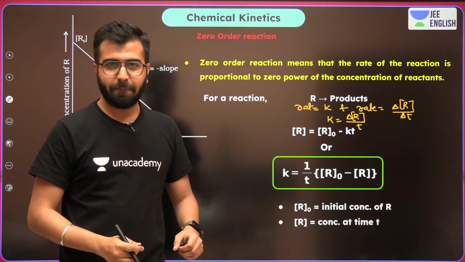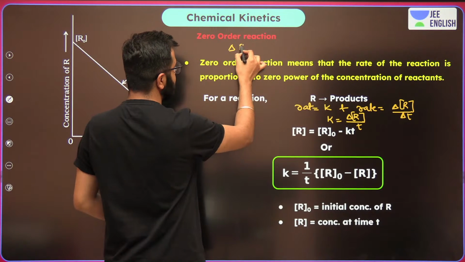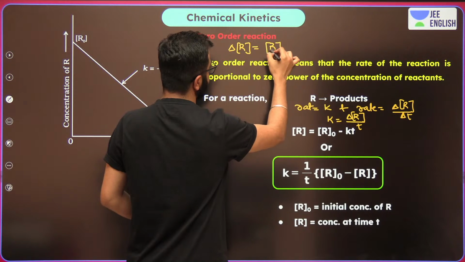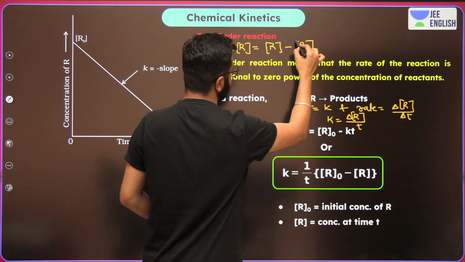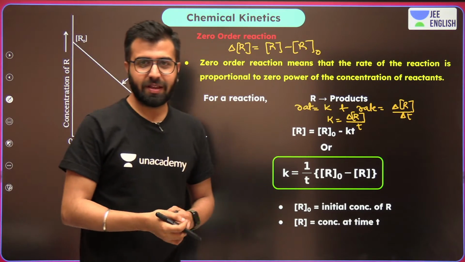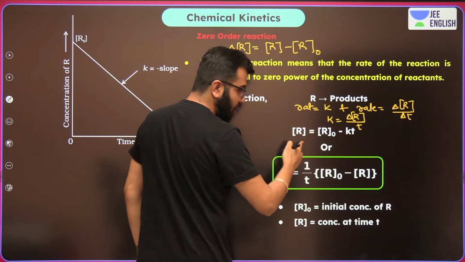That's how we're doing, right? And also, change in concentration of reactant is nothing but the final concentration minus the initial concentration. Simple. Now let's try to find a relation. Over here, what are we really looking at?